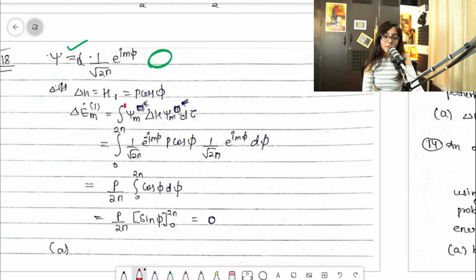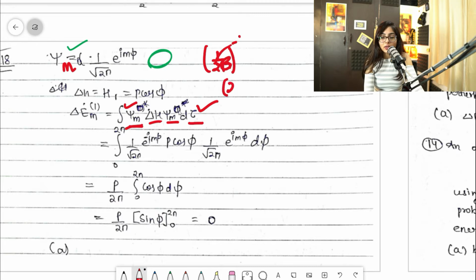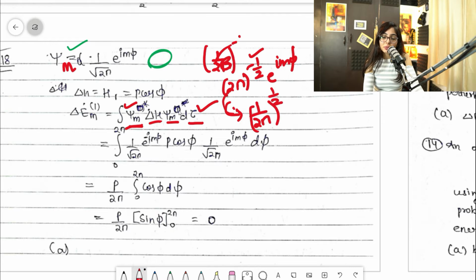Clear? So psi m, I have written psi m del h, psi m d tau. Clear? So this I have explained already. So what is psi m? So that is given. Psi m is 1 by, so guys, it was given (2π) raised to power minus 1/2, e raised to power i m phi. So guys, if I write it like this, minus 1/2, can I write it over here like this, 1 by (2π) to the 1/2, because when it goes into the denominator, this power will become positive like that, and it will be e^(i m phi) only.